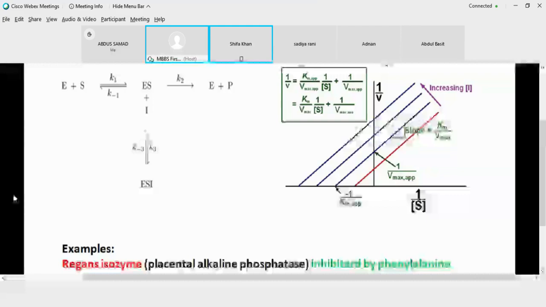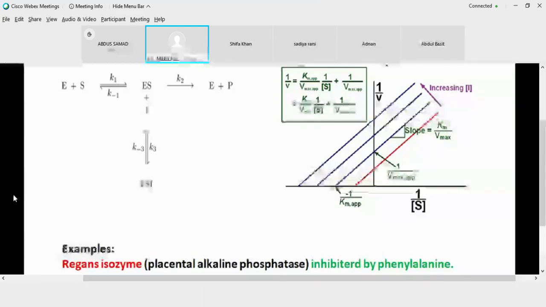Yes. So the slope will remain the same on increasing the concentration of inhibitor, but your velocity term, because you are having one more factor, 1 over Vmax, so this Vmax will be now an apparent Vmax. Because Vmax is decreasing, you are going to divide this Vmax by a factor 1 plus I upon Ki. So your Lineweaver-Burk equation is going to change because you are having a factor of Vmax. But here the parallel lines are indicating that your slope is not changing.